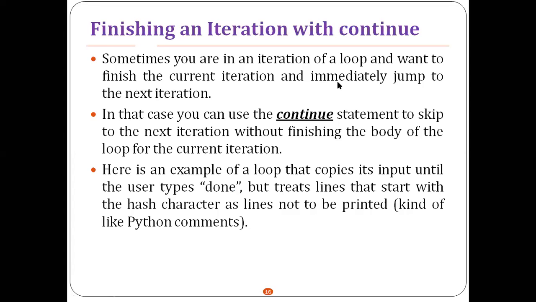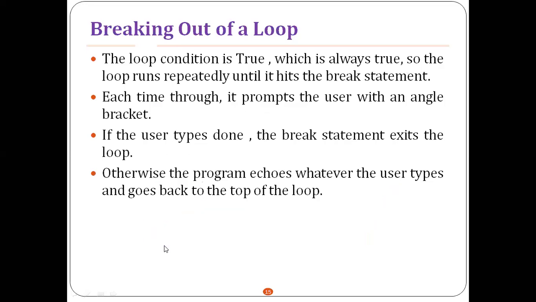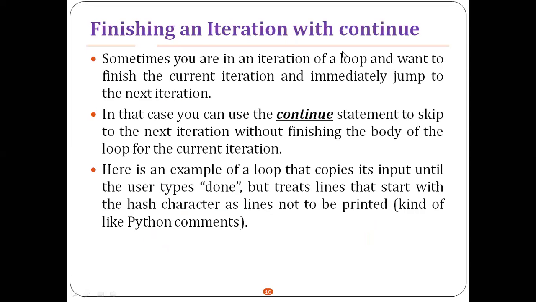What happens with the break statement is that once it appears in the while loop, it will skip all the instructions, and along with that, the execution control will come out of the while loop itself. But it is not like that with the continue statement, right?